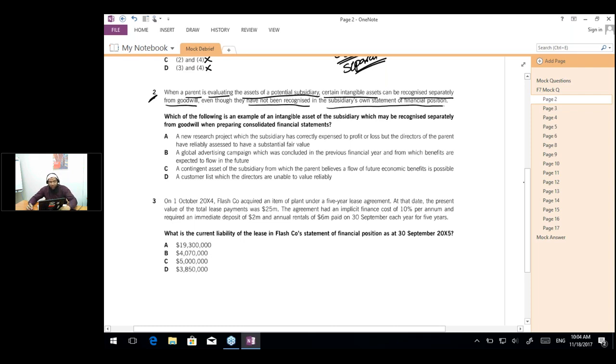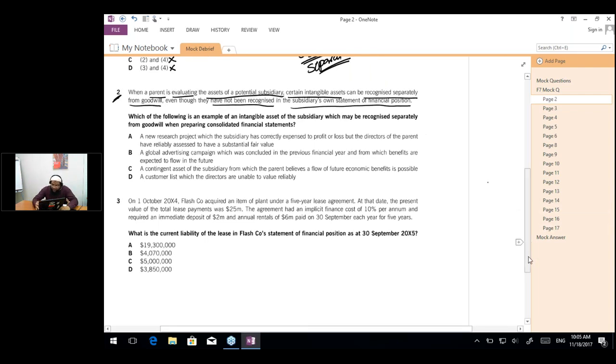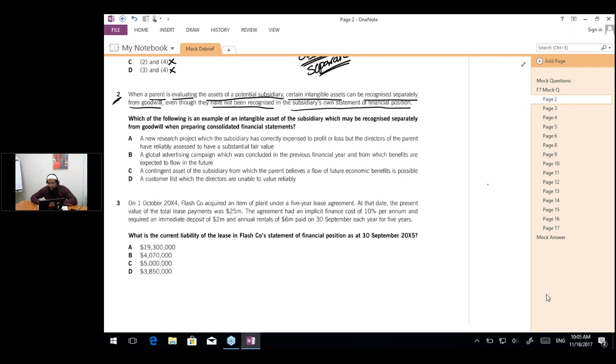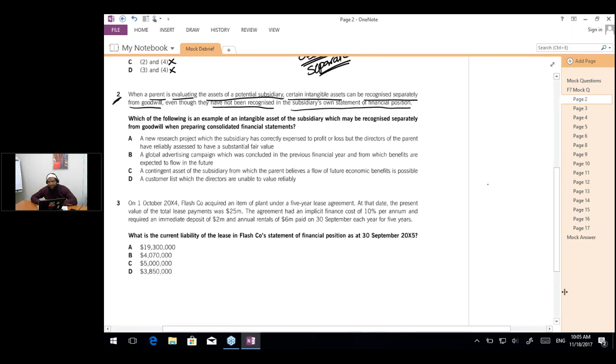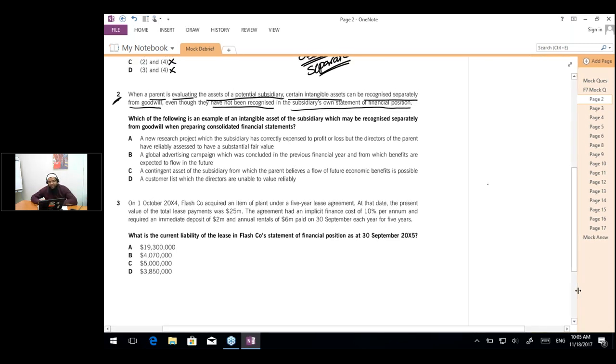What do you people think? Why is that so, that we are capitalizing certain intangible assets which have not been capitalized by the subsidiary? So why do we do that? Can anyone tell me?